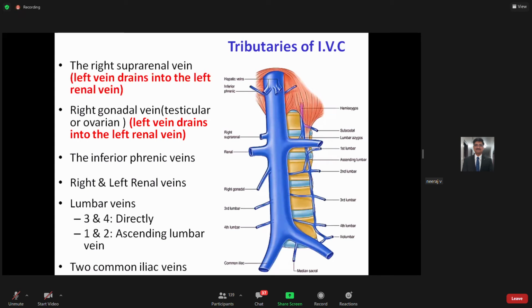Similarly, there is one difference in the drainage of the suprarenal. So the right suprarenal vein drains directly into the inferior vena cava, while if you look here, the left will be draining into the left renal vein, and then it will be coming into the IVC. So these are the two examples of asymmetry, you can say, not exceptions. On the right side, they drain directly into the inferior vena cava, while from the left side, they drain through the left renal vein.